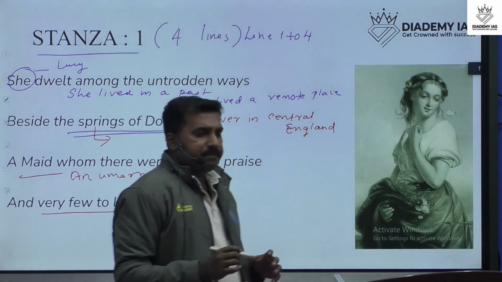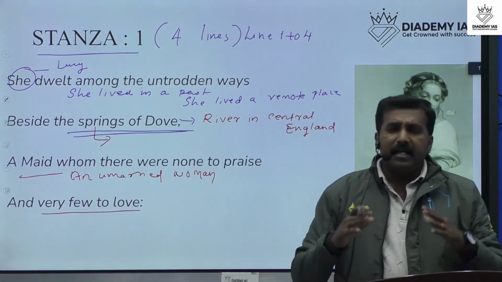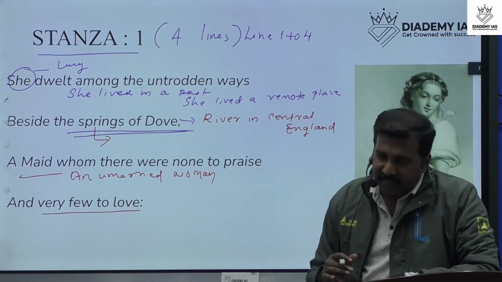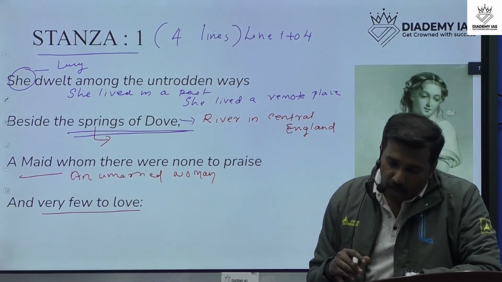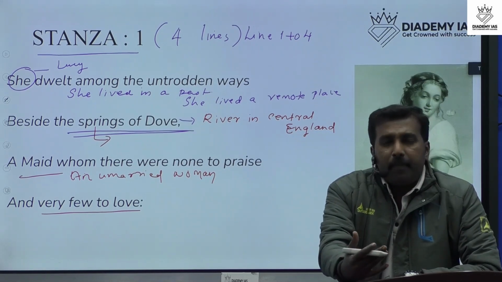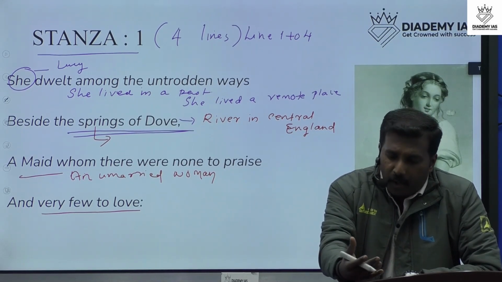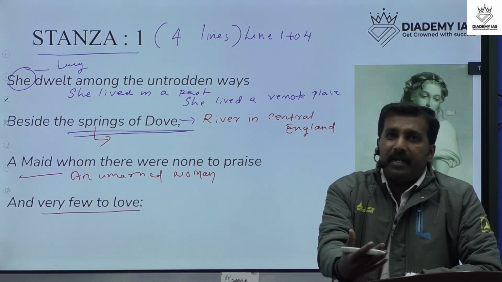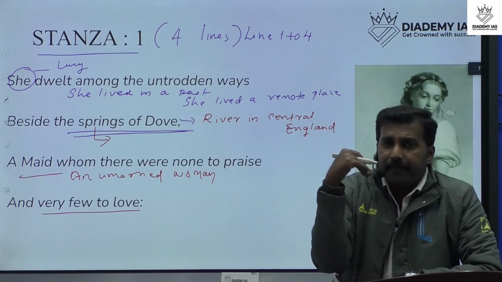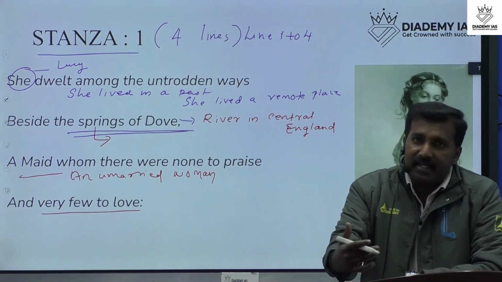And very few to love. That means the maid Lucy lived in an area near the riverside, that river named Dove, and nobody wanted to go to her home, and nobody addressed her or understood her. That is the point Wordsworth is trying to say in this first stanza.